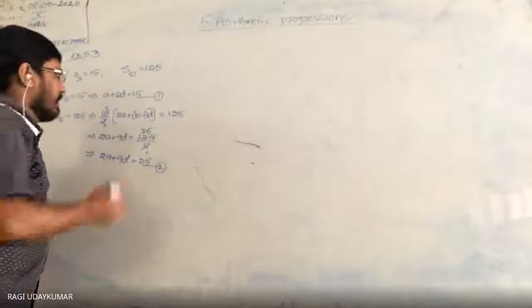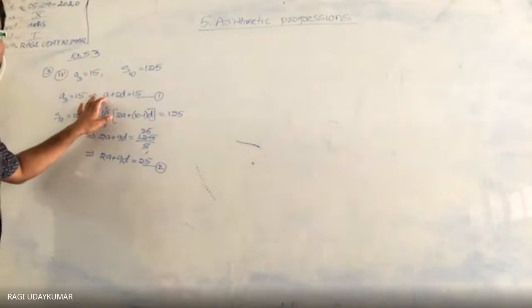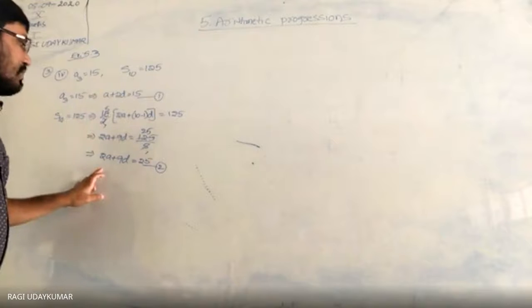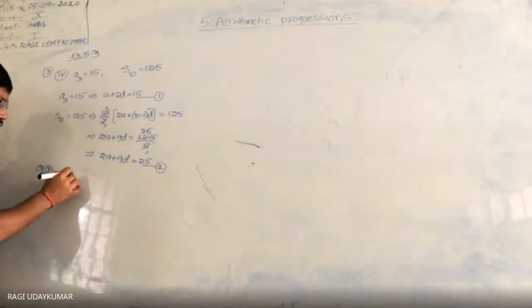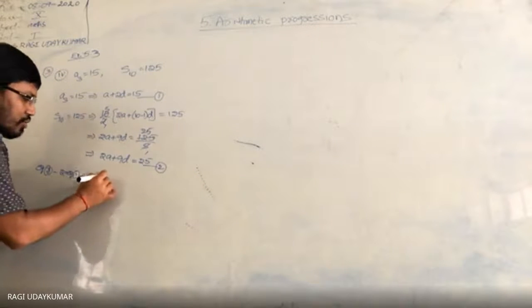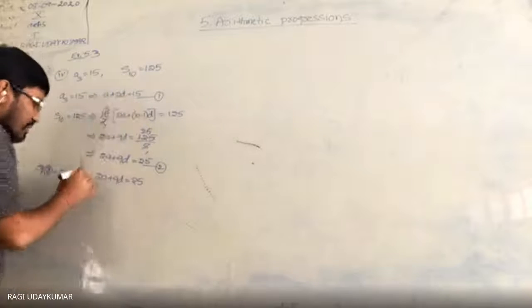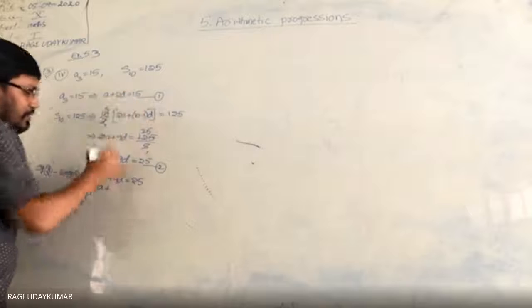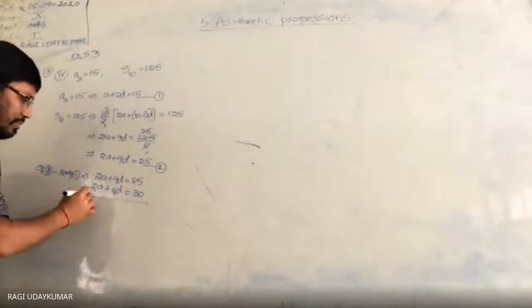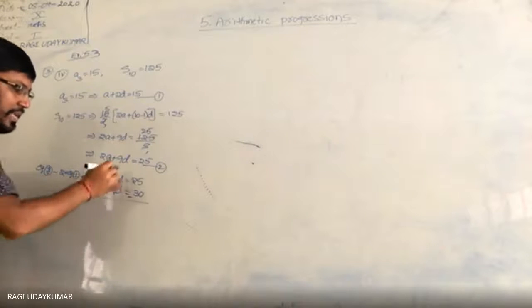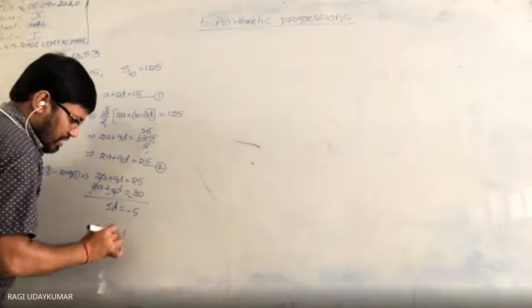In any method, linear equations in two variables you have already solved in the same way. You can multiply the first one by 2 and subtract from here. So equation number 2 minus 2 into equation number 1. Equation number 2 is 2A plus 9D is equal to 25. Multiplying the first by 2, 2A plus 4D is equal to 30. So subtract: 9D minus 4D is equal to 5D, 25 minus 30. So D is equal to minus 1.